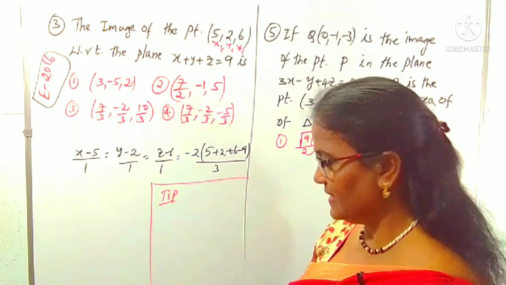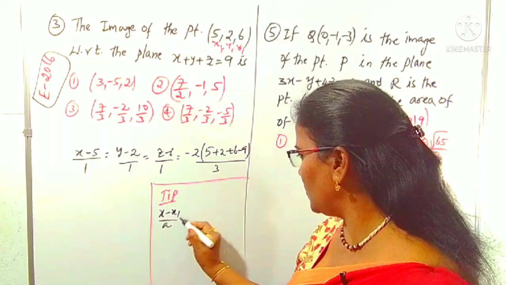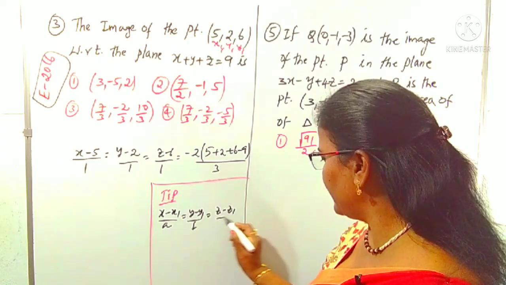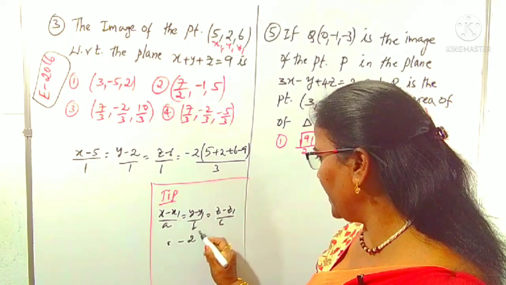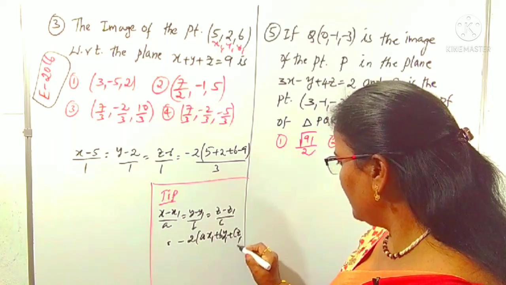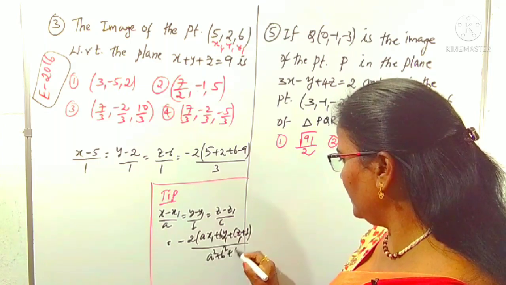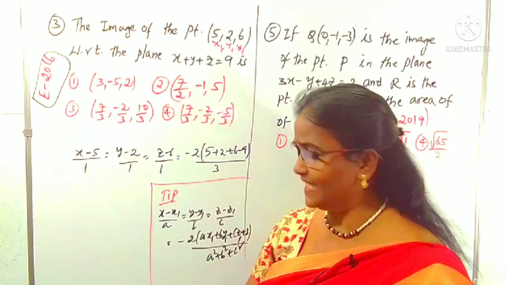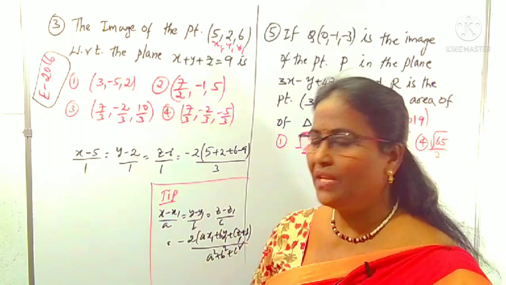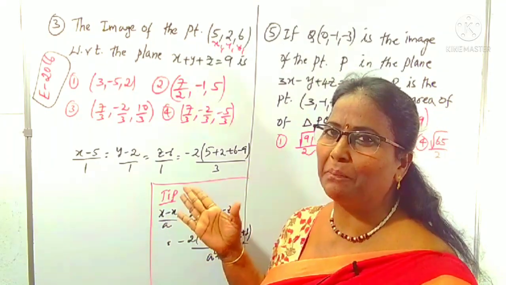That is (x minus x1) by a equals (y minus y1) by b equals (z minus z1) by c, equals minus 2 times (a x1 plus b y1 plus c z1 plus d) by (a square plus b square plus c square). This is there in 2-dimensional as well as 3-dimensional. In the 2-dimensional case, we get only till here, with no z term. You know very well; the same thing we can apply here also.